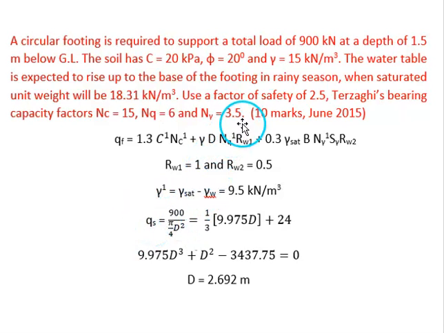So here d value is unknown. Here diameter of the footing is not given. So we should find the d value. So from the safe bearing capacity, we'll be getting the equation like this. Then from here also B value, B is nothing but d. So here also diameter is unknown. Then by equating these two, we'll be getting the qf value. After getting the qf value, we should find the qs value and then we should equate it to this qs. Then we can find the unknown d.